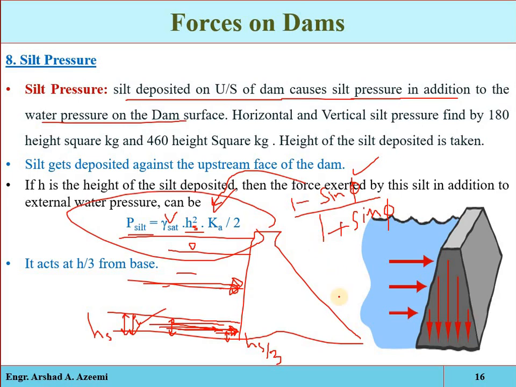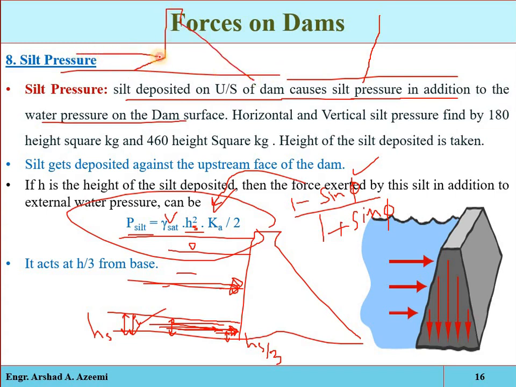And see, again we have another concept here. Suppose some portion of the upstream face is partly vertical and partly inclined, like this one. Suppose that is the foundation, the upstream portion is partly inclined and partly vertical, and suppose up to this much depth the sediment is deposited. Suppose that is HS, so it will exert both horizontal pressure and some vertical component of that silt pressure. In this case also we have another general empirical equation.